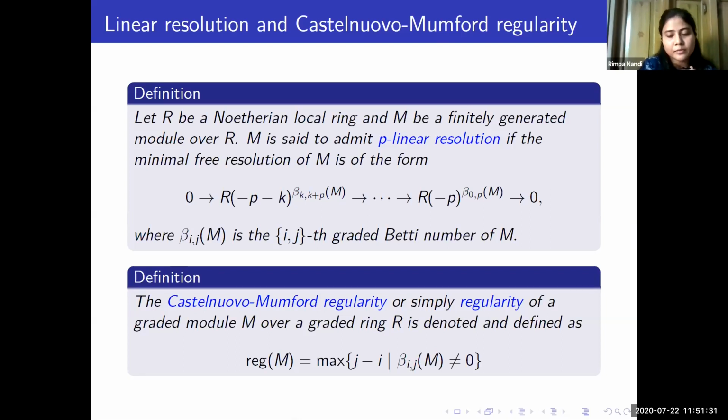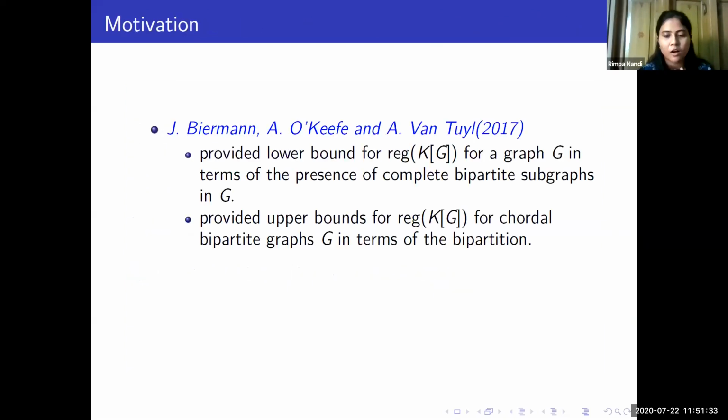Next, I'll describe some results which are done in the direction of finding the bounds and linear resolution of toric ideals and Rees algebras. So in 2017, Behrman, O'Keefe and Toothaker first provided a lower bound for the Castelnuovo-Mumford regularity of the toric algebra of a graph G, and they provided this in terms of the presence of complete bipartite subgraphs in G. And they also provided some upper bounds for the regularity of the toric algebra for chordal bipartite graphs in terms of the bipartition of that graph.